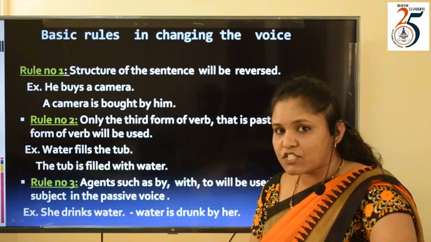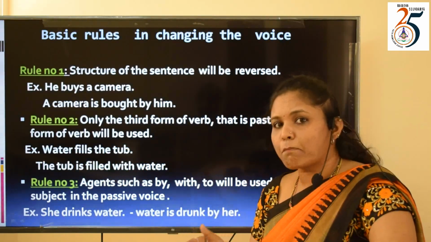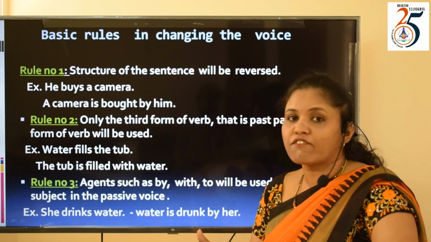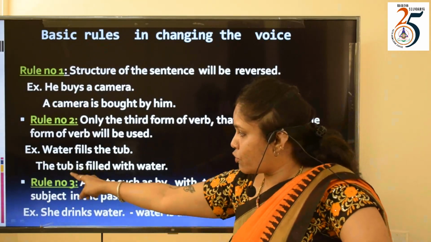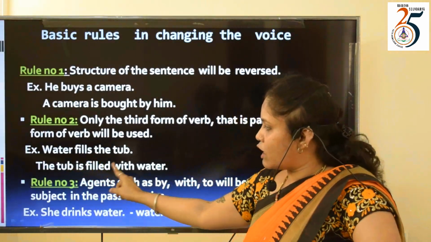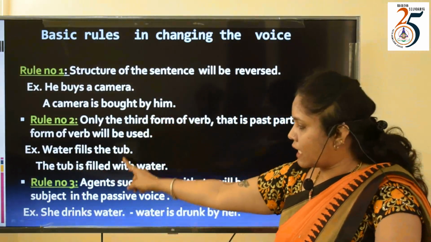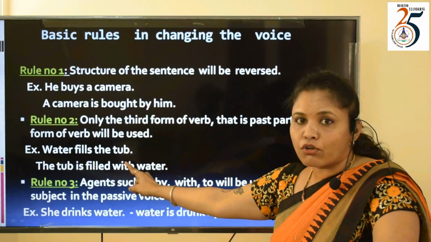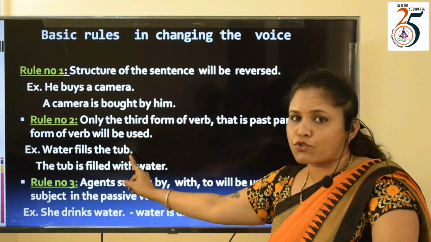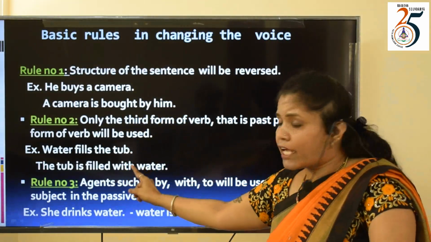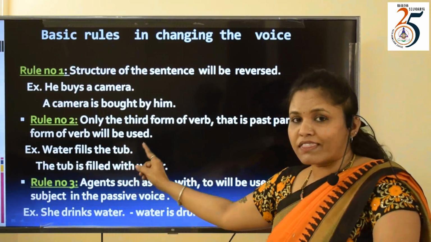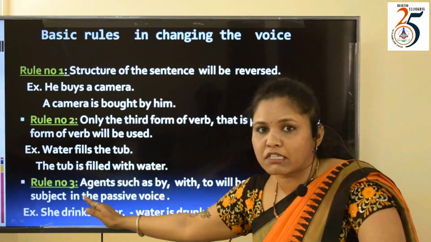Filled is the past form. Filled is also the past participle for the word fill. So the tub is filled with water. Here I used by, here I used with. You can observe these are alien elements so far because you don't know why we should use them. That is explained in rule number 3.